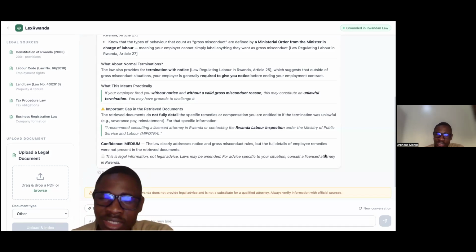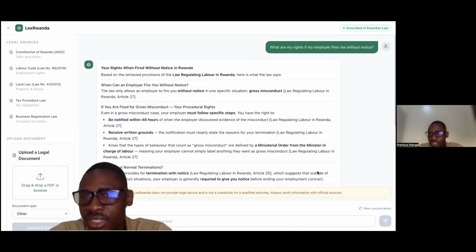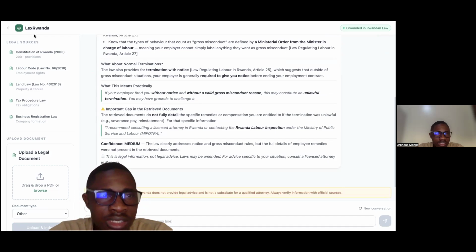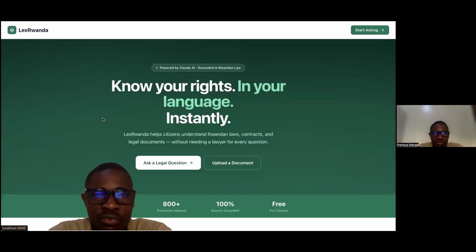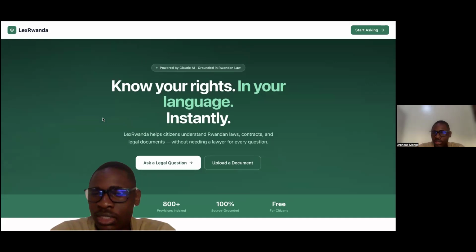So LexRwanda changes that. It's an AI assistant grounded entirely in official Rwandan legal documents. So anyone can get a cited and accurate answer instantly. I'm just going to take you through the site before I ask it questions. This is the home page of LexRwanda. This is what you get when you open this web application. It's deployed, and you can get the link in the README file that I've put on GitHub.